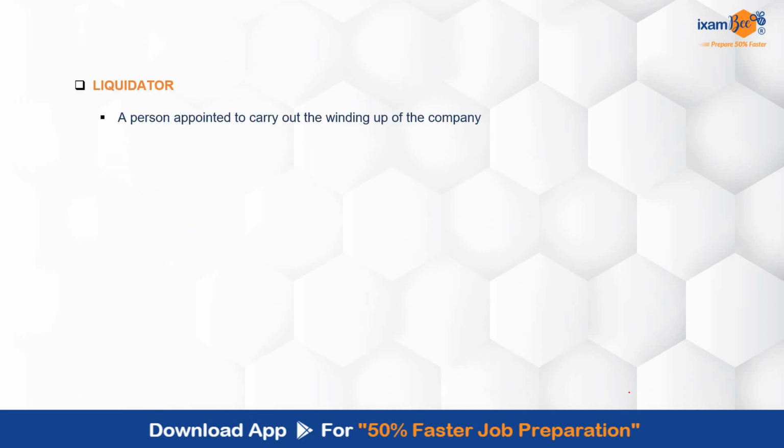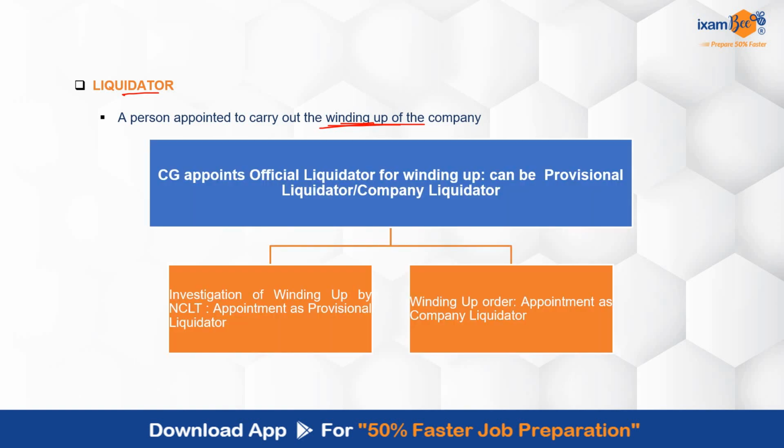Now, liquidator, who is he? You can simply understand him as a person who will carry out the winding up of the company. The entire winding up process has to be carried out by a professional, who is the liquidator. He is the person appointed to take care of and carry out the entire winding up process of the company. Now, the central government will appoint the official liquidator for the winding up. He can be the provisional liquidator or the company liquidator. So, if an investigation of the winding up has been ordered by the tribunal, then the provisional liquidator will be appointed. If a winding up order is given, then the company liquidator will be appointed.